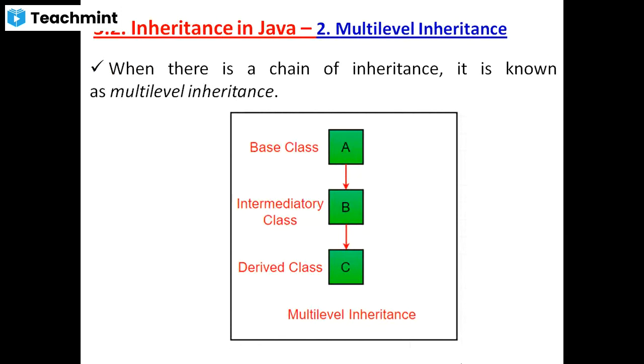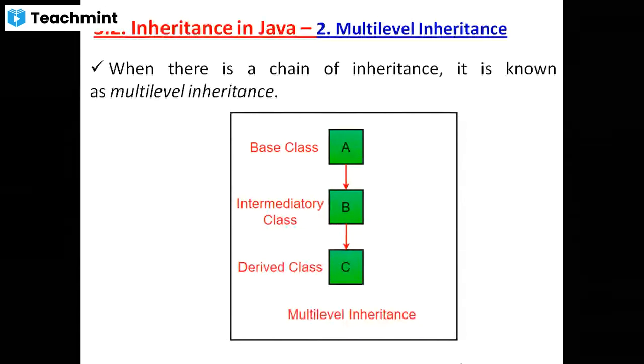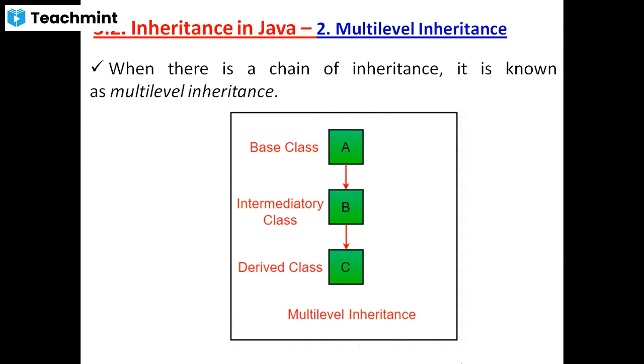The next type is multi-level inheritance. Listen carefully. The second type is multi-level inheritance. When there is a chain of inheritance, it is known as multi-level inheritance. Now see the diagram. In the diagram, there is a chain of inheritance. Means what? A is a superclass, B is a subclass, and again C is also a subclass. Here C is the derived class. The derived class is derived from the intermediate base class, because B is considered a base class for class C. Understood?